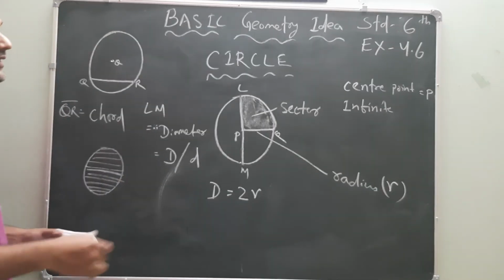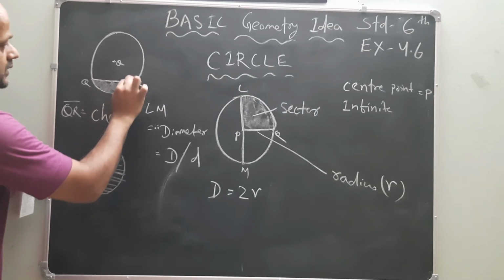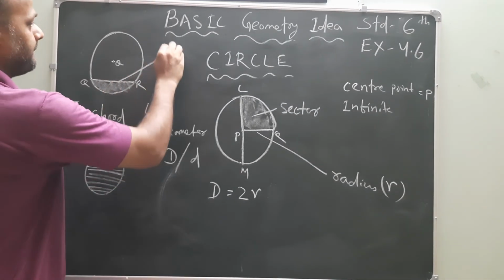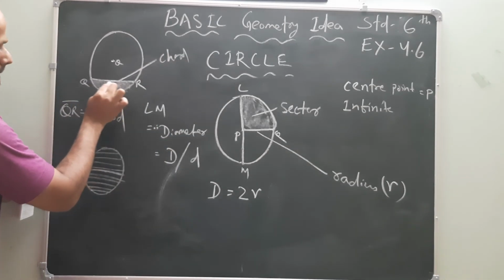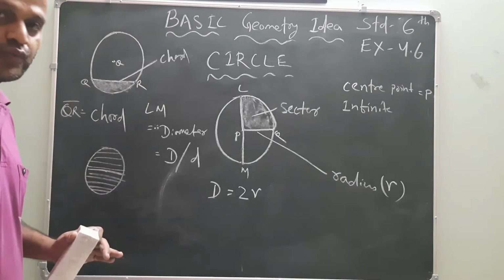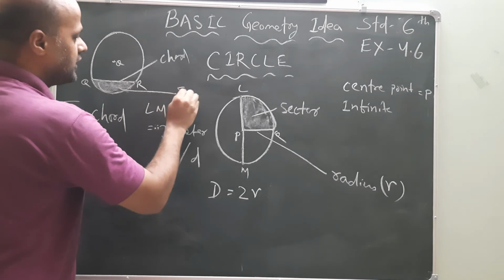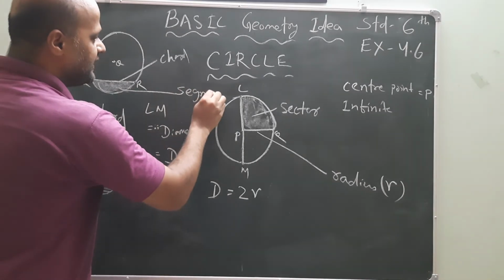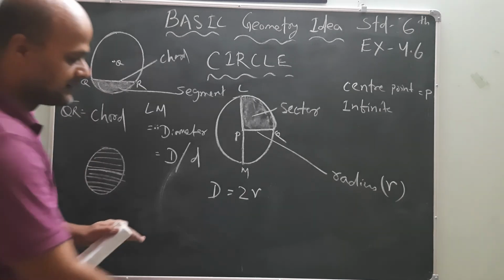Now the area bounded by the chord, this is called chord. The area bounded inside the portion of QR is known as what? It is called a segment.